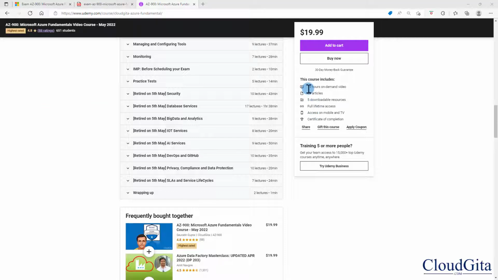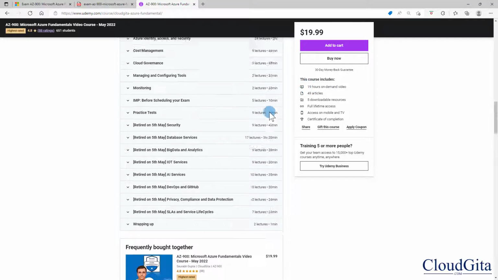My current course says 19R, but it's not exactly 19R because as of now my course has both the old as well as the new content. So if you look at all these sections, this comes out around 6R. So actually the course is 13R long. I just want to make sure that you don't get overwhelmed looking at this 19R course here.